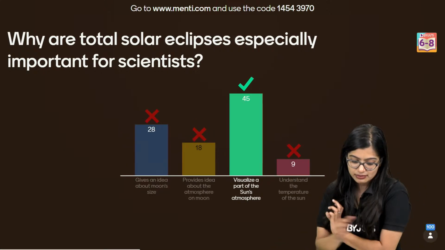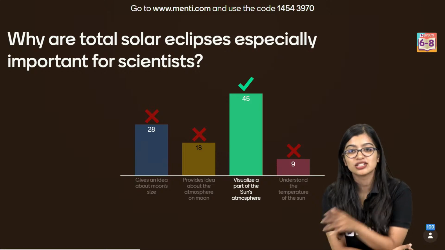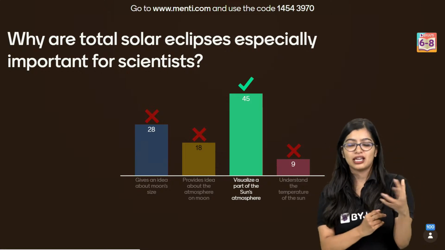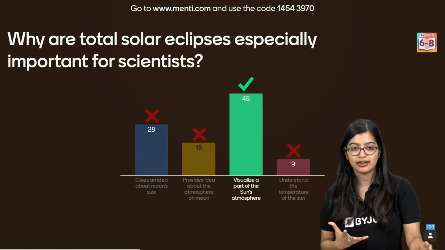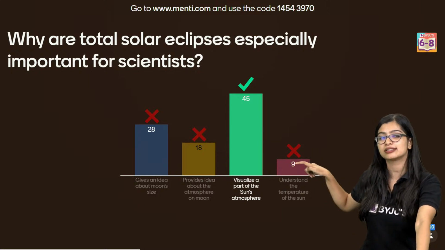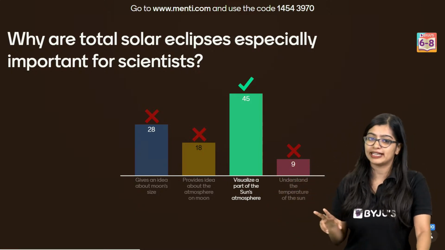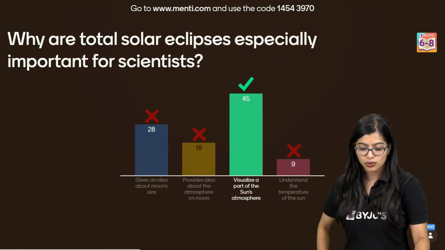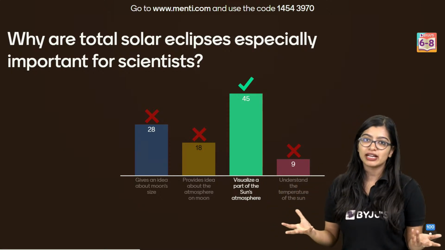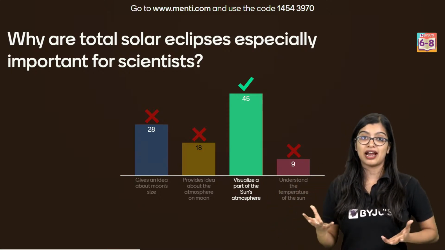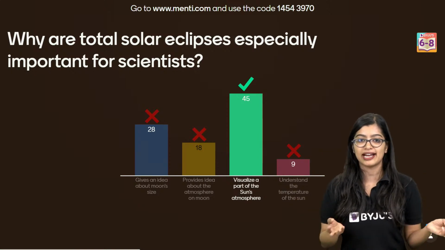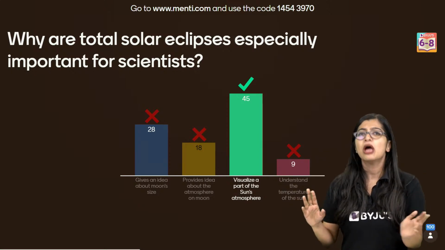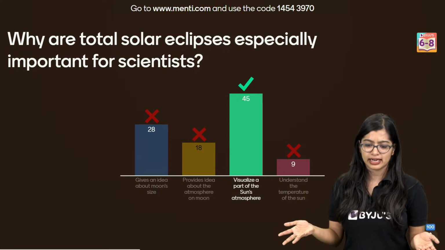Very good. Yes, some of you told me logic is the key. Even that's what I said. If you don't know why, this is how you try to figure out the answer, and this will help you in your competitive exams. If you don't know the concept, but think about it a little logically, how is observing a total solar eclipse going to give an idea about the size of the moon? We can have a relative understanding, but that's not why you want to study a solar eclipse.